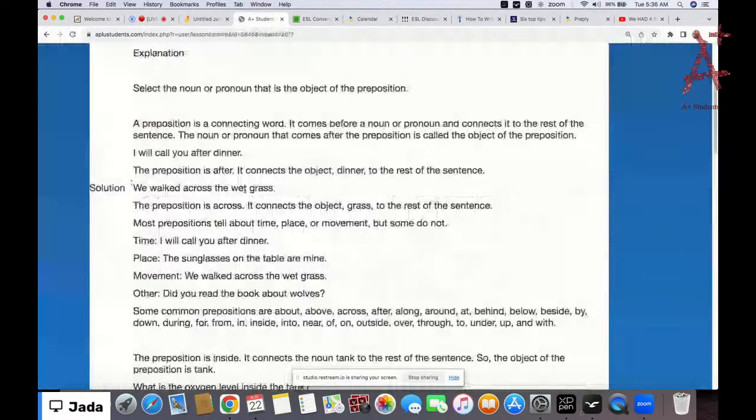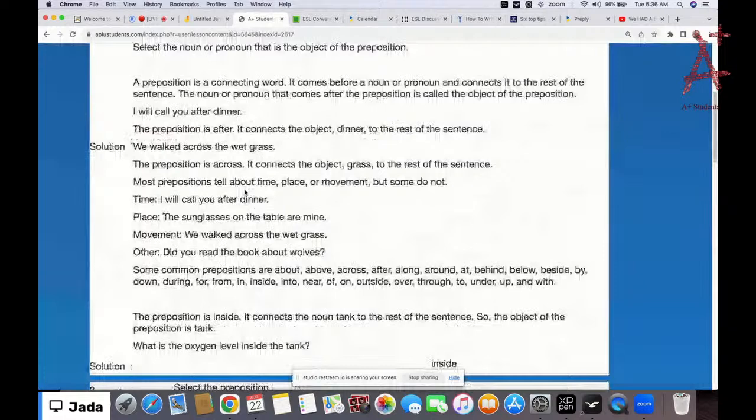So now, in general, this is just a review of the whole lesson on prepositions that we've done today. So I'm just going to repeat myself again. A preposition is a connecting word. It comes before a noun and connects it to the rest of the sentence. The noun or pronoun that comes after the preposition is called the object of the preposition. Okay? And then we have some examples here.